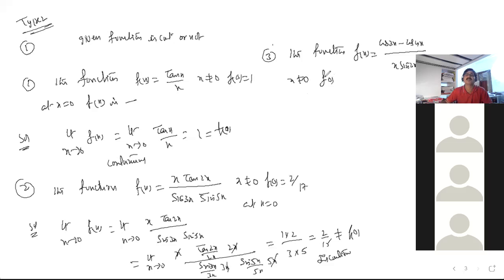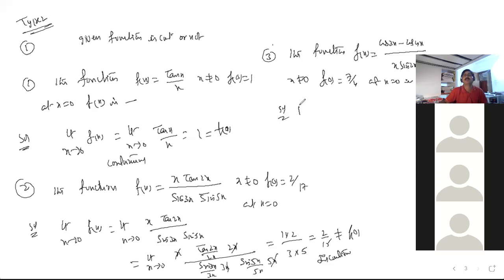Here he has given f of 0 is equal to 7 by 4, at x is equal to 0. We are supposed to identify whether the function is continuous or not. Of the two examples, one we got continuous, the other discontinuous. Now come to this one.